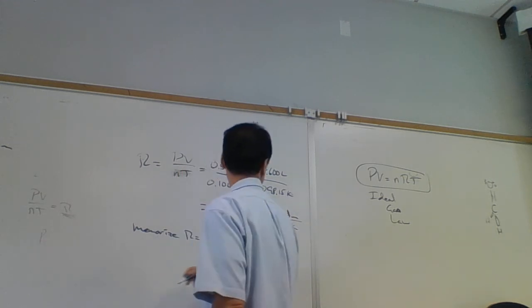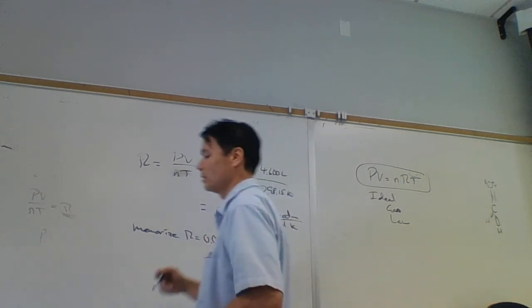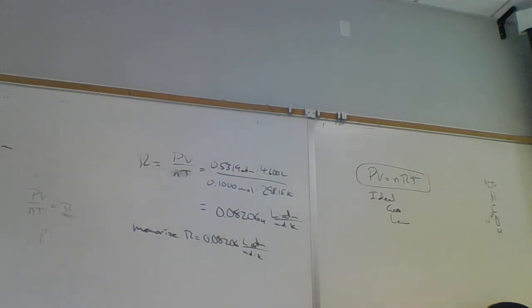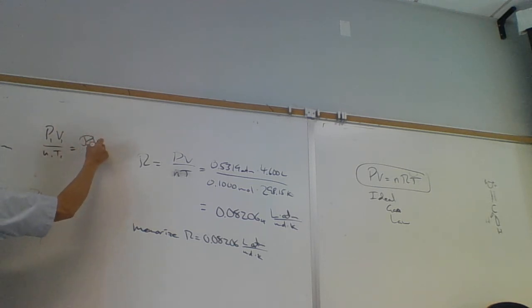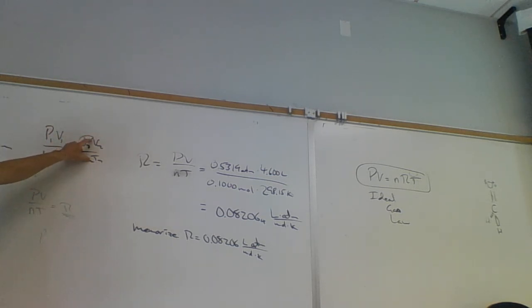So this is why we get this, the first equation I wrote there on the board. The first equation is this: P1 V1 over N1 T1 is equal to P2 V2 over N2 T2. Do you see R in there? 0.082. Is there any R? There's no R there. It's just that if we increase this ratio, then we have to increase that ratio. This ratio just has to be equal to a constant.